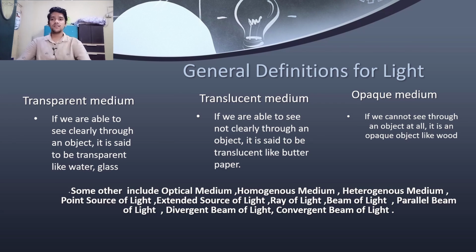Then we have other different mediums like homogeneous medium, heterogeneous medium, then beam of light, parallel beam of light, point source, extended source of light, divergent beam of light and convergent beam of light, etc.